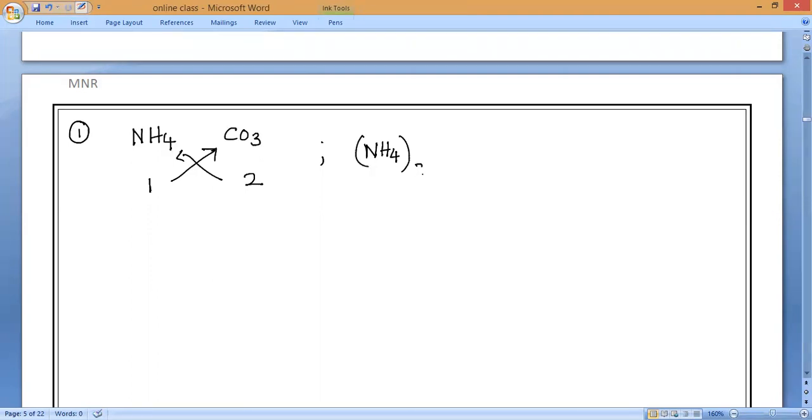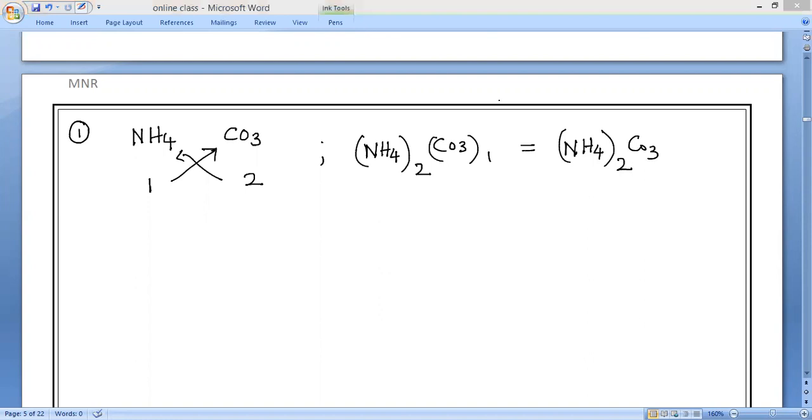NH4 twice. Read it as bracket twice. All of you remember, it is read as twice. NH4 twice, CO3 1. The 1 is not necessary to represent. So what is the formula of ammonium carbonate, everybody? NH4 twice CO3. Everybody should read NH4 twice.